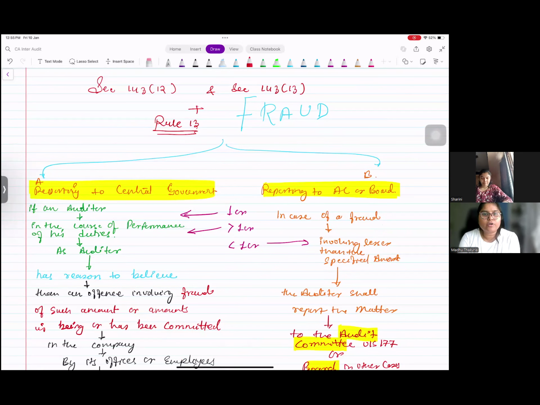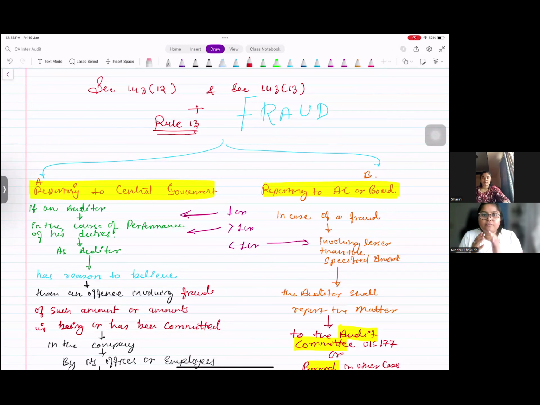Now come to section 143, subsection 12 and subsection 13 plus Rule 13. This is all related to fraud reporting, right? So there will be one case where the report should go to the central government, and another case when your report will go to the audit committee or the board of directors.